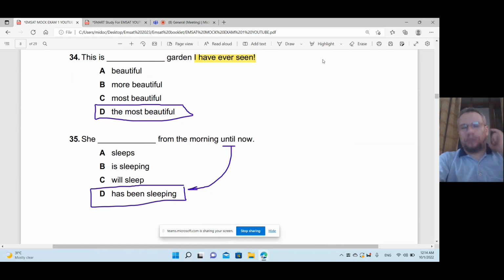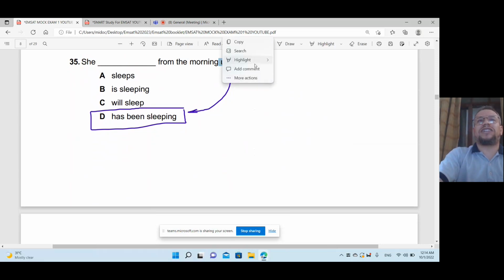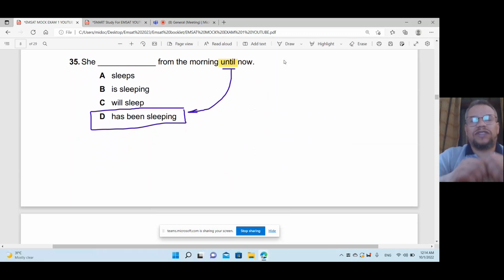So the most beautiful, the most beautiful. Okay. Next, she from the morning until now. If you have until now, it means continuous. Continuous means ing, but in the perfect type. So it's present perfect continuous. Has been sleeping.